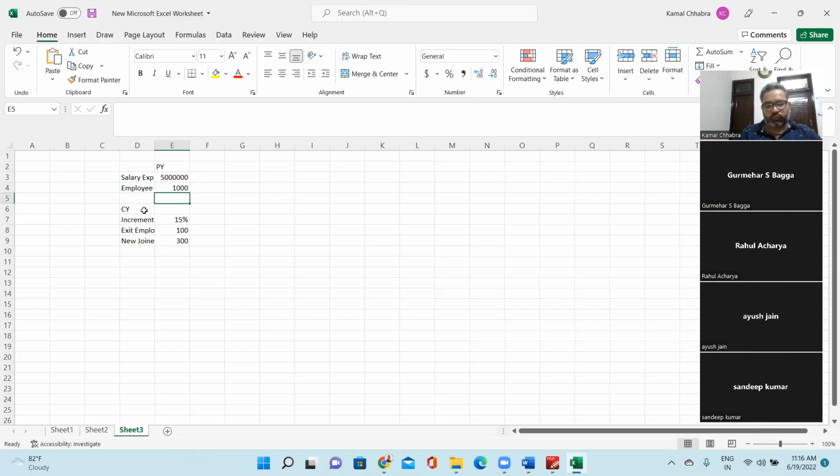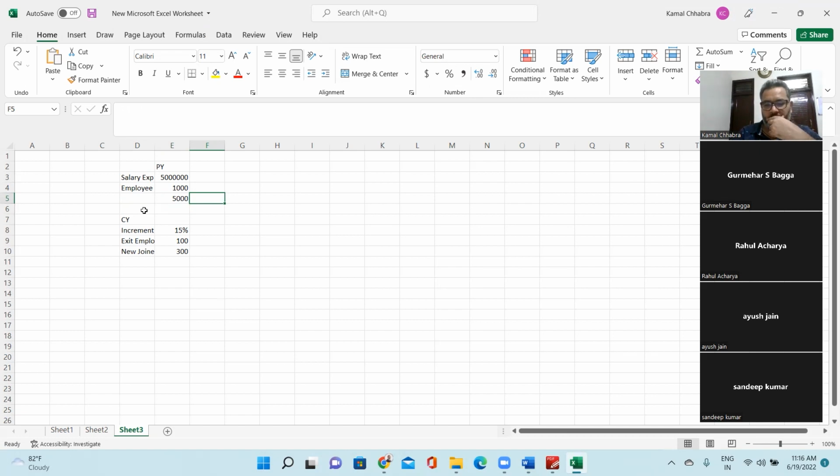How have you calculated that? You'll divide the salary by the number of employees, which gives salary for each employee, then you'll increase it by 15%. Sorry, it's 15, I did it on the base of 5%.